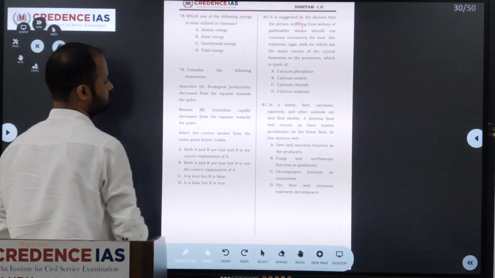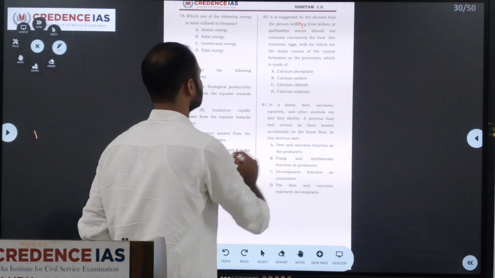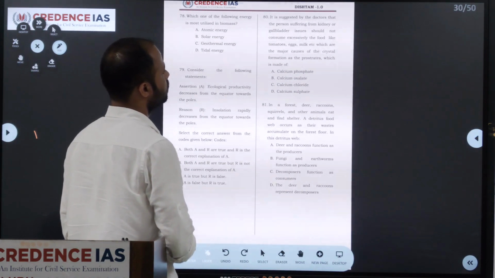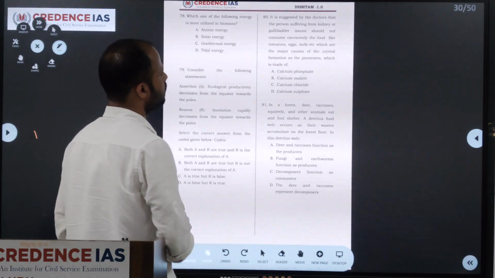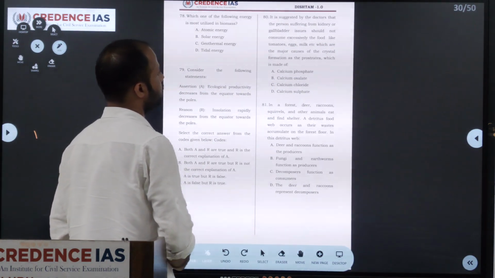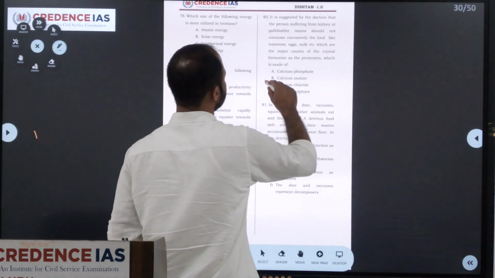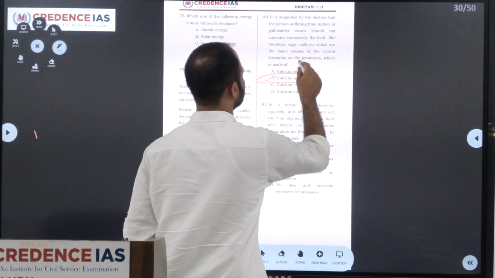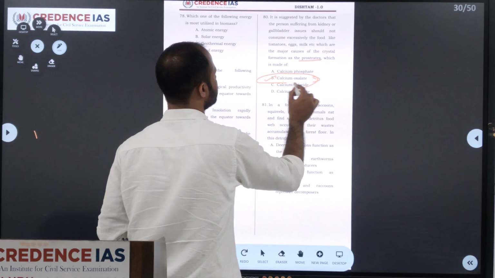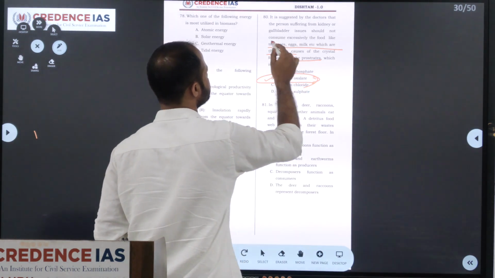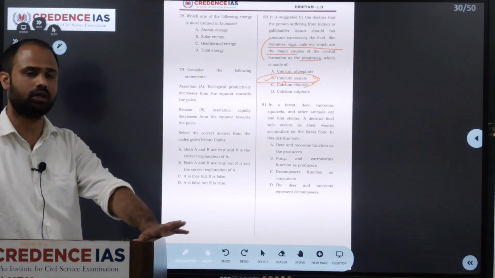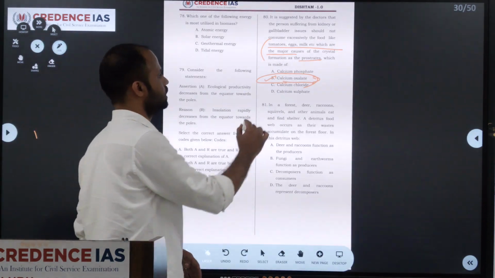So we'll move on to the next question. It is suggested by doctors that a person suffering from a kidney or gallbladder issue should not consume excessive amounts of foods like tomato, egg, milk, etc., which are a major cause of crystal formation. The stones formed in the kidney or prostate are because of accumulation of calcium oxalate. Calcium oxalate can be increased by consumption of tomato, egg and milk for a long time, and even by reducing water consumption. So here the correct answer is calcium oxalate.